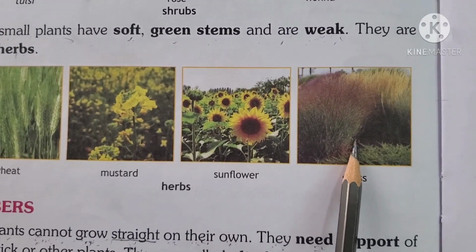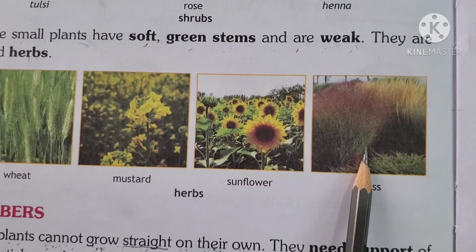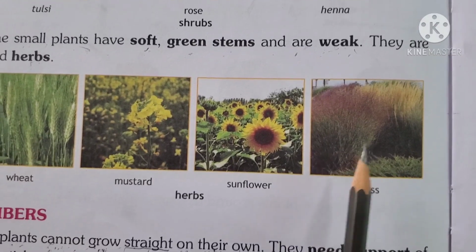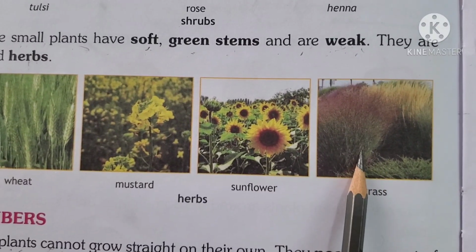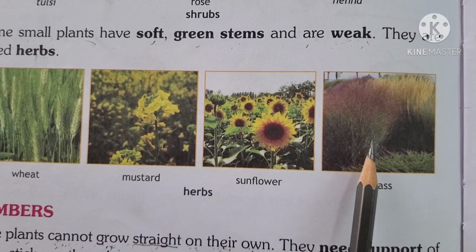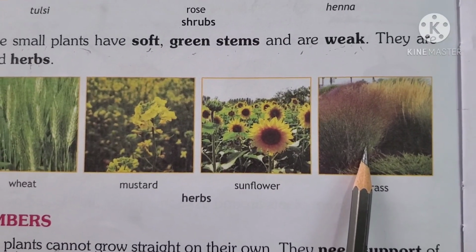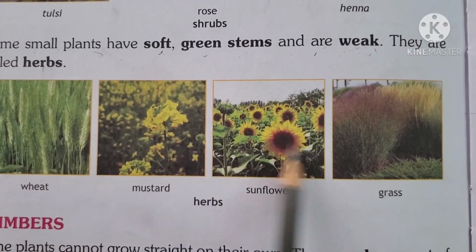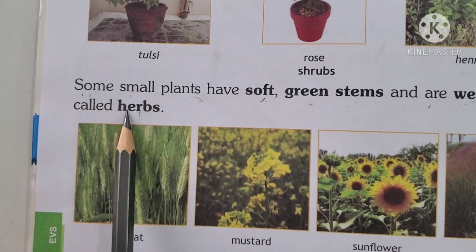Grass. Grass is also a kind of herb because it is very soft. Green stems are there and it is also weak. It's not strong. So these type of plants are called herbs.